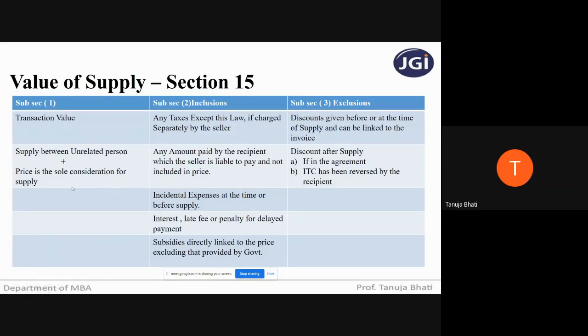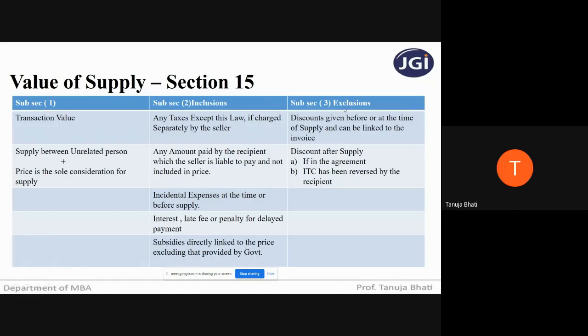If these two conditions are not met, then apply subsection 2 of section 15, which says what all should be included in the transaction value. All taxes, except GST, taxes, amounts that the supplier was liable to pay but which are paid by the recipient, all incidental or ancillary expenses, interest, late fee for delayed payment, and all subsidies received, except government subsidies.